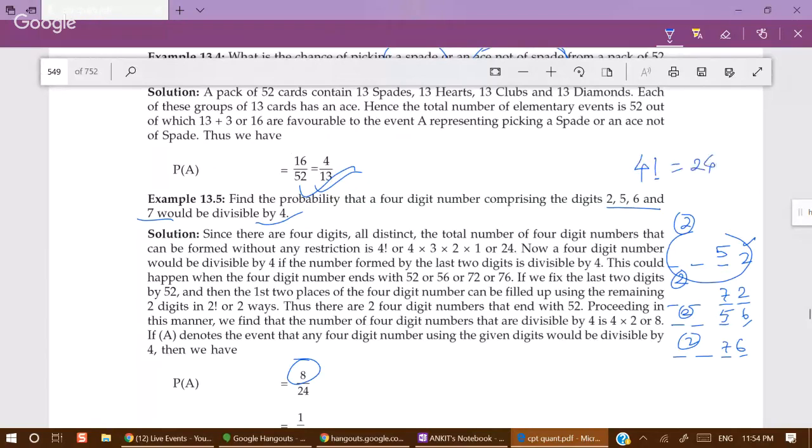This question requires permutations and combinations. If you don't know permutations and combinations, I'll discuss that as well. You have to tell me if you don't know permutations and combinations.